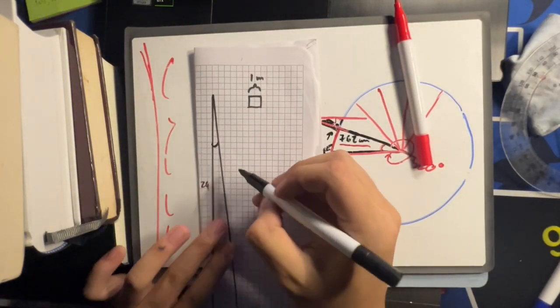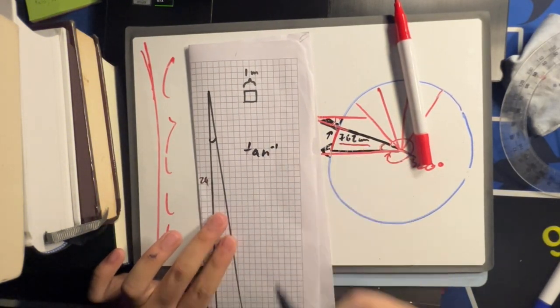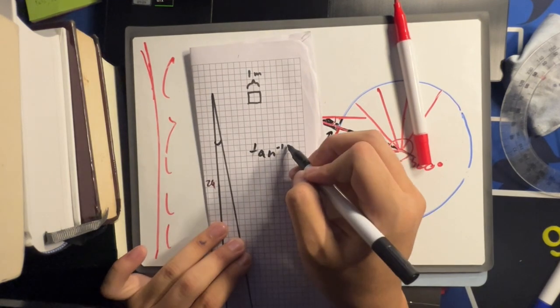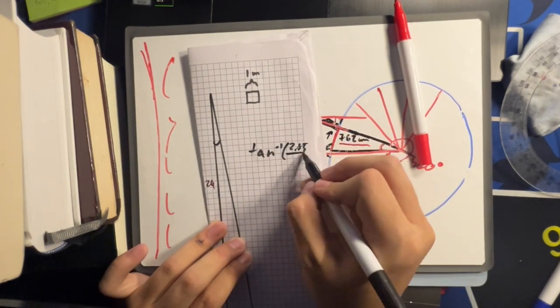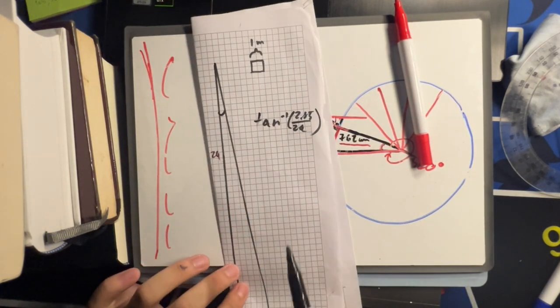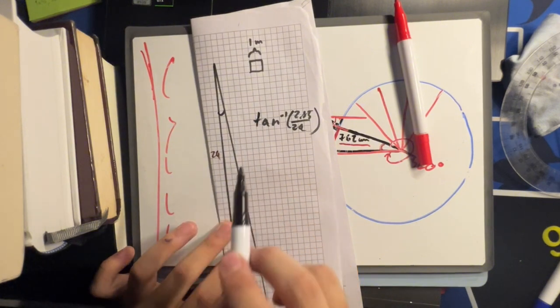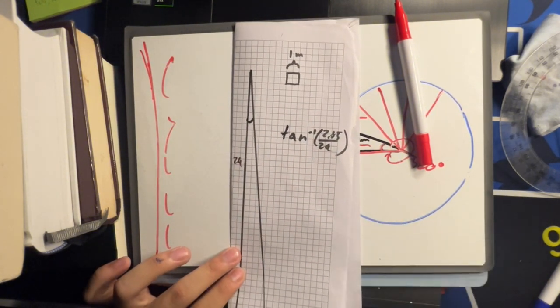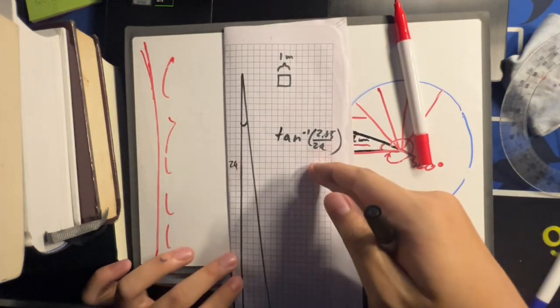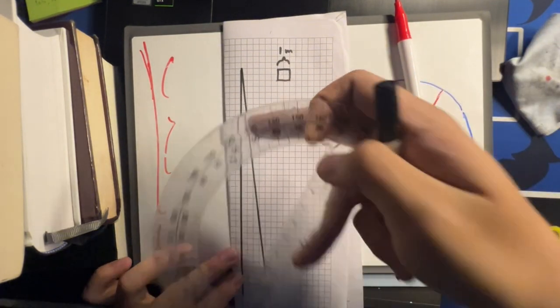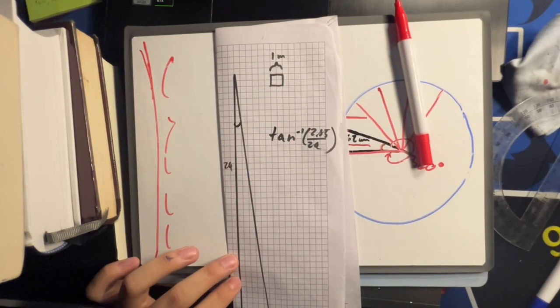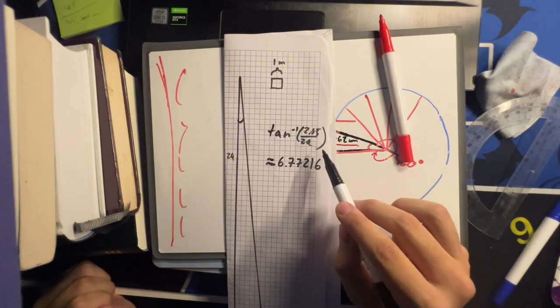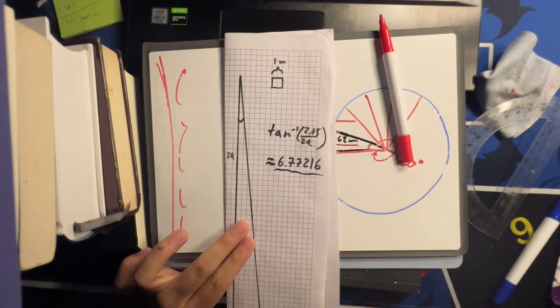But if we want to be exact, we can also do the inverse tangent of 2.85 over 24. This is not how we did it in class, but by definition of the inverse tangent function, it should spit out this angle. But the way Eratosthenes did it and the way we did it in class was literally to draw the graph and measure it. So to be really exact, I'm just going to use this, and it rounds to around this number.